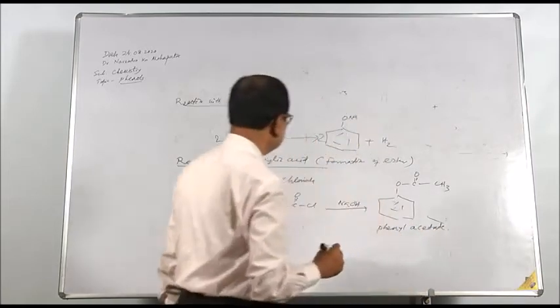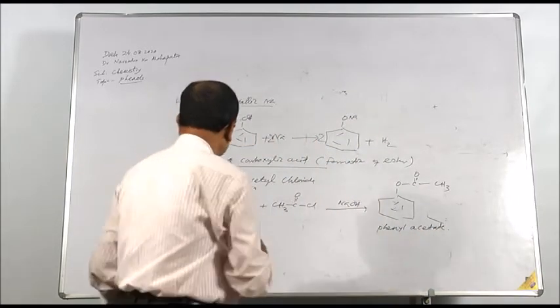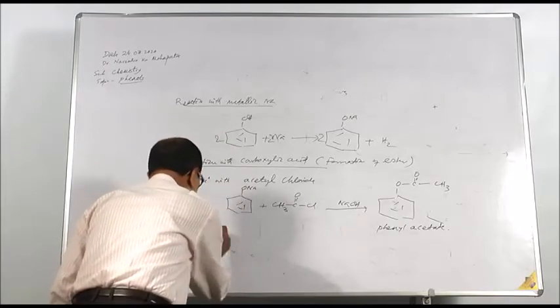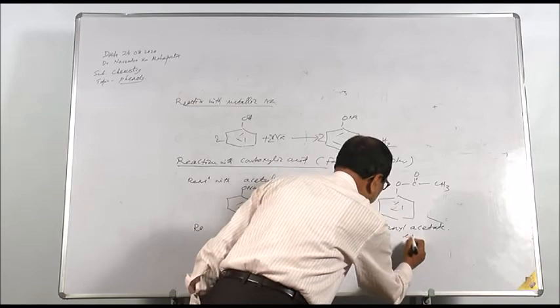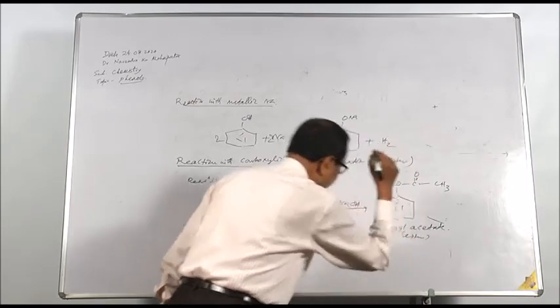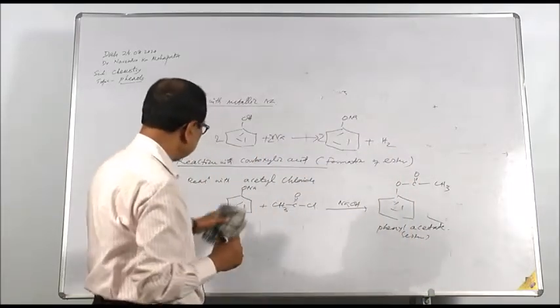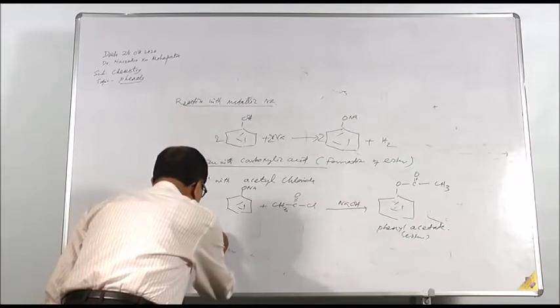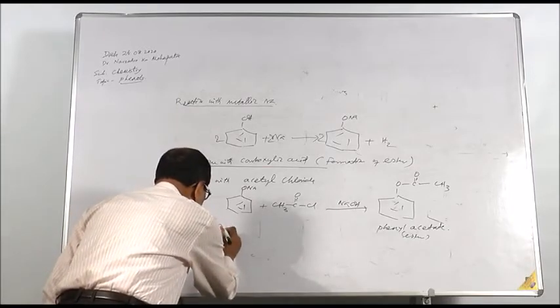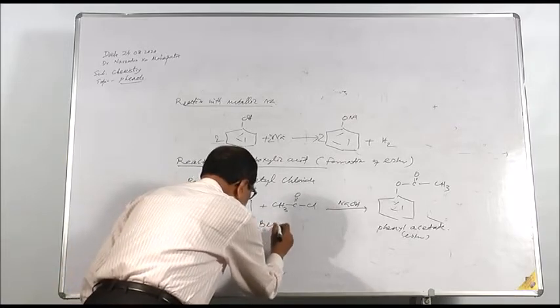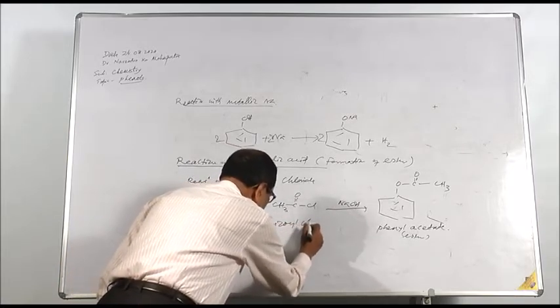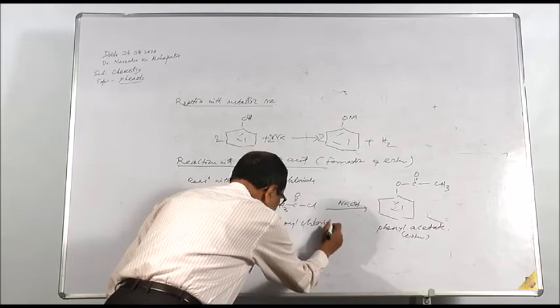These are all esters, just like that of carboxylic acid reaction with alcohol, since phenol reacts with benzoyl chloride.